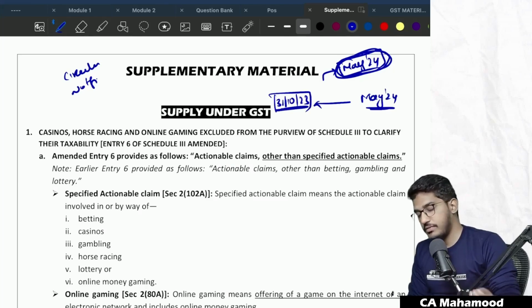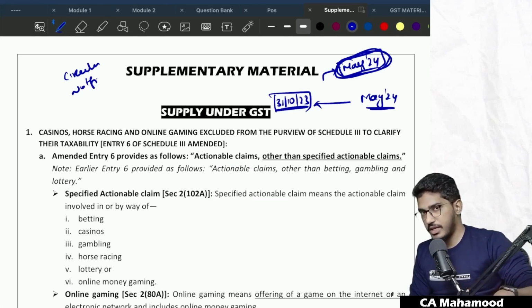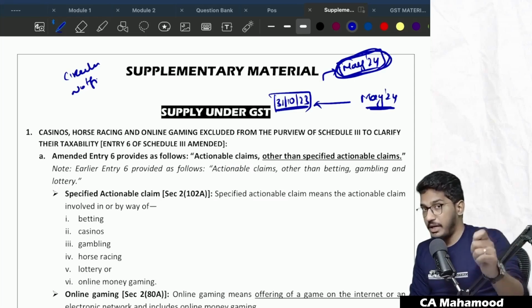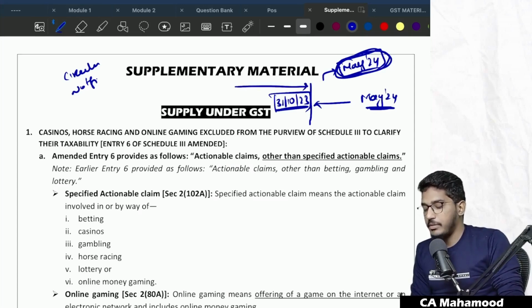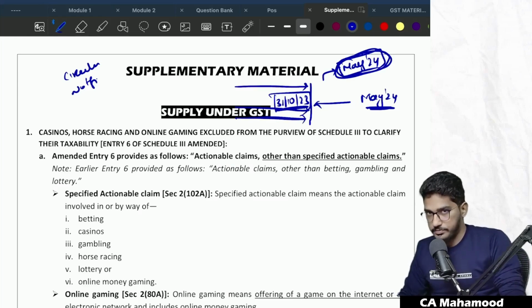Even after 31st of October, that is from 1st of November 2023, some circulars and notifications were released. But for our May 2024 examination, the amendments which have come into force, which have been effective till 31st of October 2023, are going to be applicable. I hope everybody is clear about it.